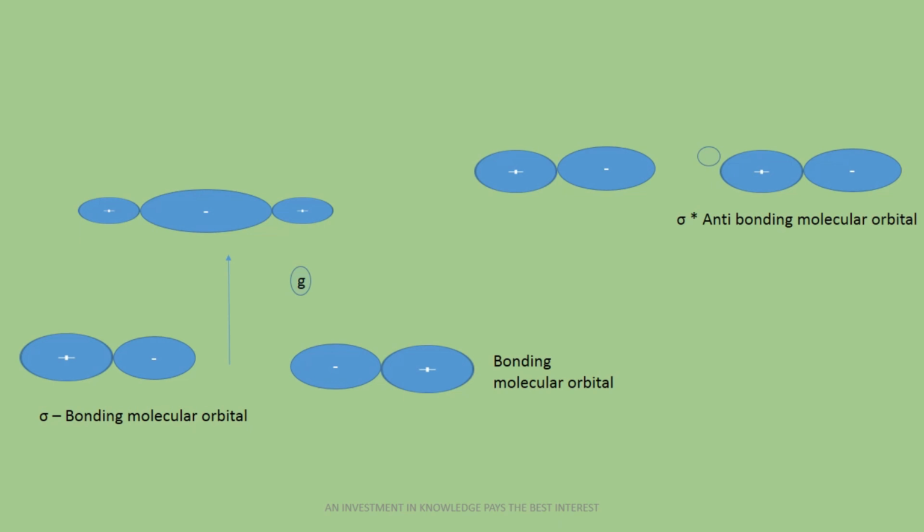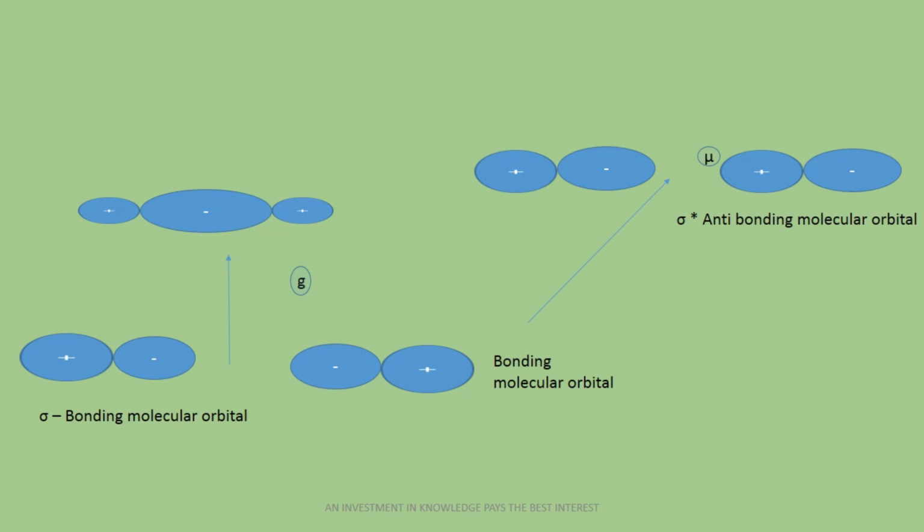And if I am talking about this particular sigma star antibonding molecular orbital, then I can consider this is perfectly ungerade because it has no center of symmetry, because if I put a point in the middle I find that on both sides there is a different sign, and that's why there is no center of symmetry. So we can consider the sigma bonding molecular orbital is gerade, which has a center of symmetry, and sigma star, which is an antibonding molecular orbital, has no center of symmetry, and that's why gerade to ungerade, according to the selection rule, electronic transitions are possible.